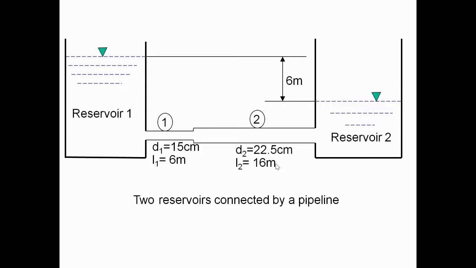From d1 we can easily get a1. Before finding a1, d1 is in centimeters, so convert it into meters. 15 centimeters is equal to 0.15 meters.